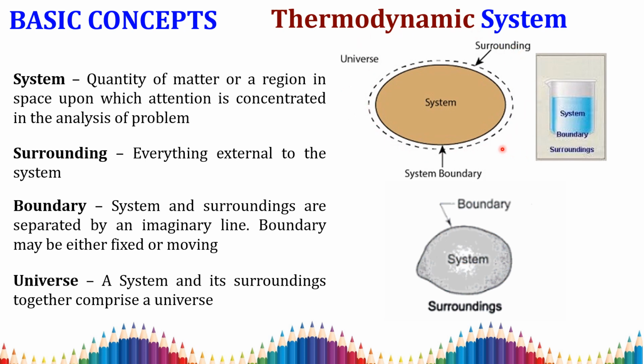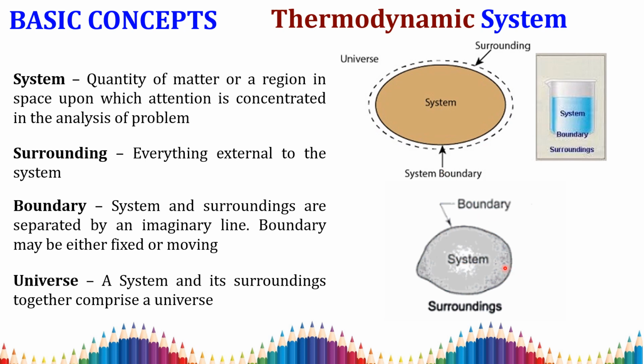An imaginary line which separates the system and the surroundings is called the system boundary, and beyond that boundary is the universe.